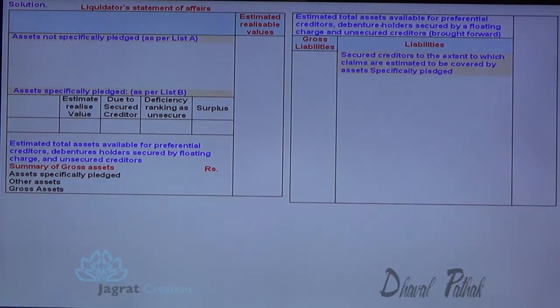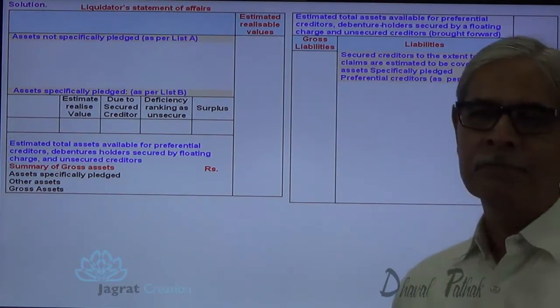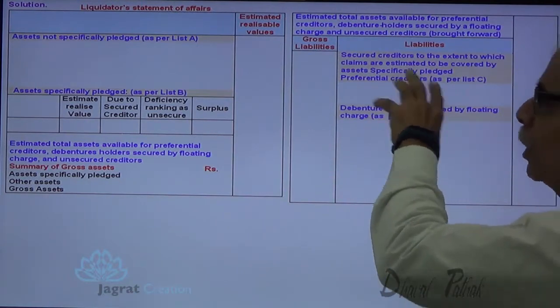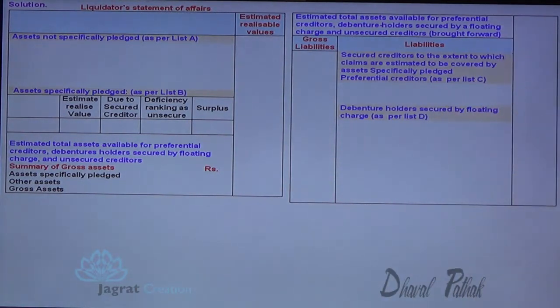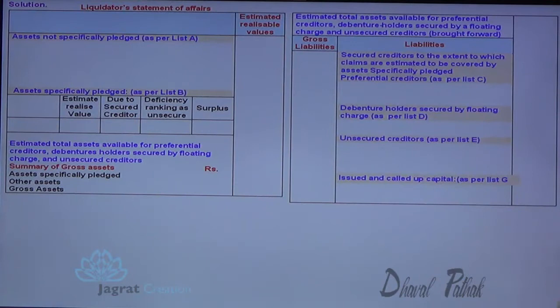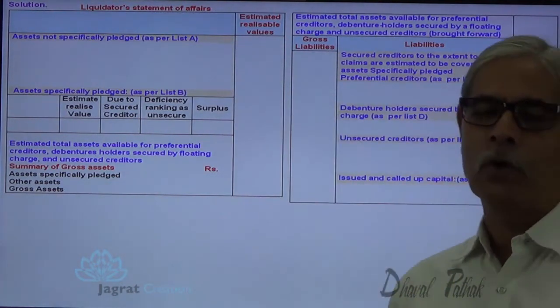So secured creditors, to the extent to which the claims are estimated to be covered by the assets specifically pledged. From this total you are required to pay preferential creditors. In our case it is 3,000. After that you are required to pay debenture holders. So keep some space because we are going to write numbers over here. Then you are required to pay unsecured creditors. Then preference capital. Then equity share. So these are the lists that I have recorded.